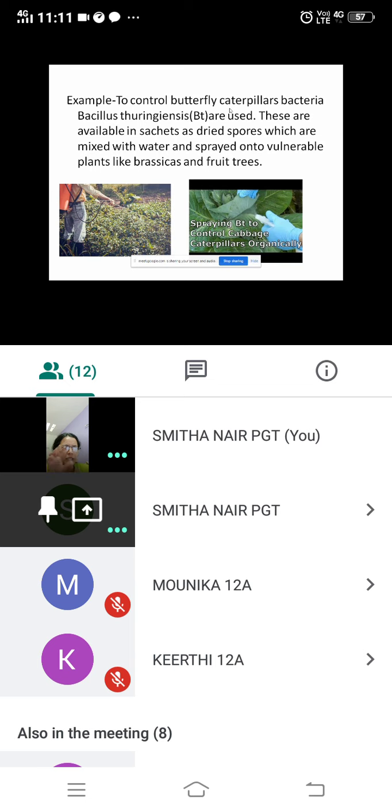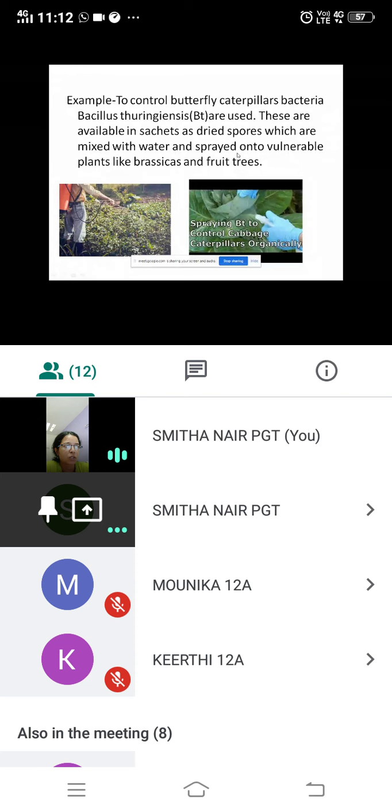So this bacteria is reducing this caterpillar because this caterpillar is causing harm to cabbage and plants which belong to the cabbage family. So BT cotton is not BT cotton, sorry, Bacillus thuringiensis. This is a bacteria that is used to control those. So these are available in sachets as dried spores which are mixed with water and sprayed onto vulnerable plants.